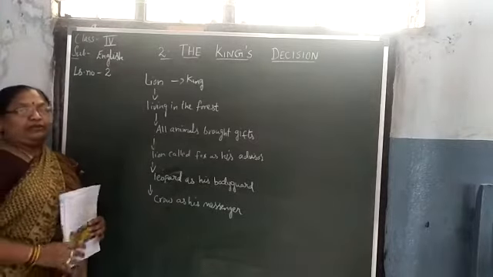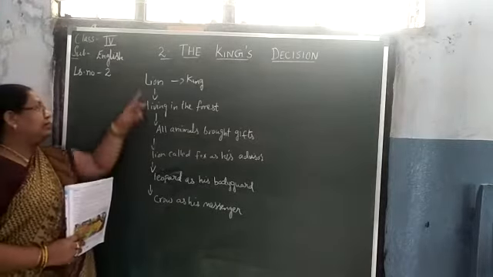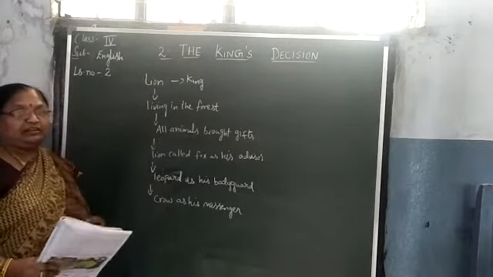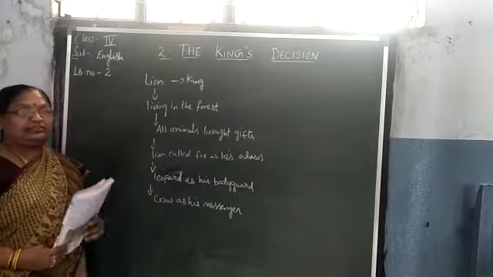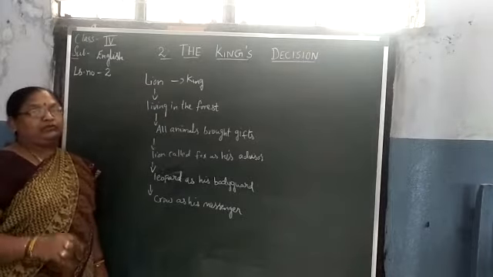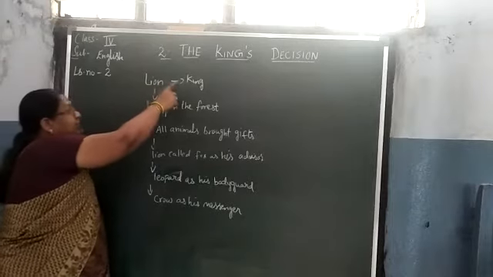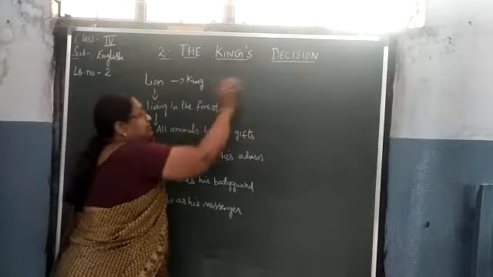Children, we are going to start the second lesson. You have all completed the first lesson, the writing part, the objectives, everything. So I am going to start the second lesson: The King's Decision.